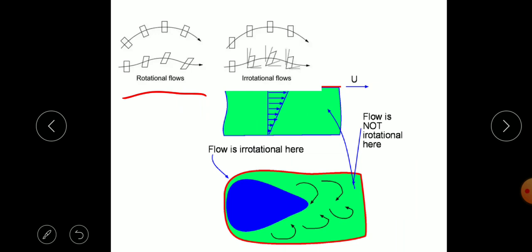Again here we can show rotational flow. In that case, this is the flow line. Fluid particles moving along this line also rotate about their own axis. And in irrotational flow, the particles do not rotate. So here in this pipeline we have shown the flow is irrotational.